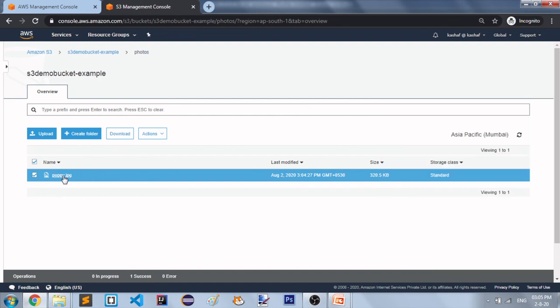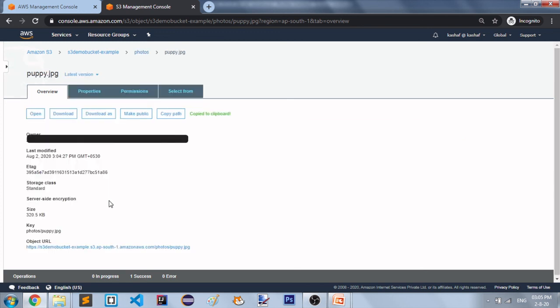You can click on this object and go inside, and you can also see the properties. Here you can see again the owner, last modified, storage class, and all these things, plus the key and object URL.